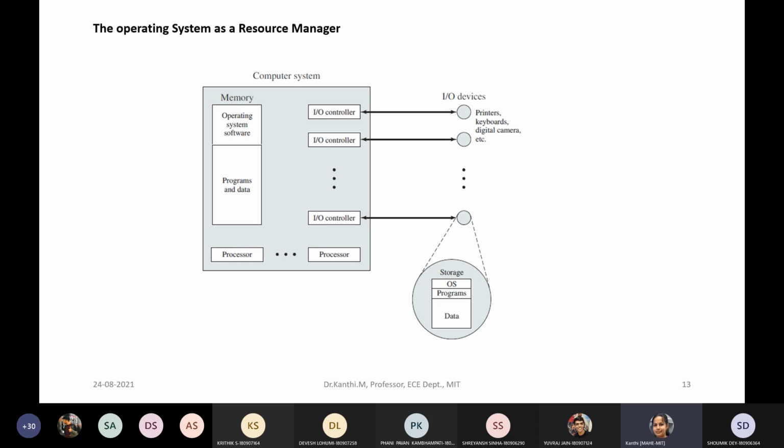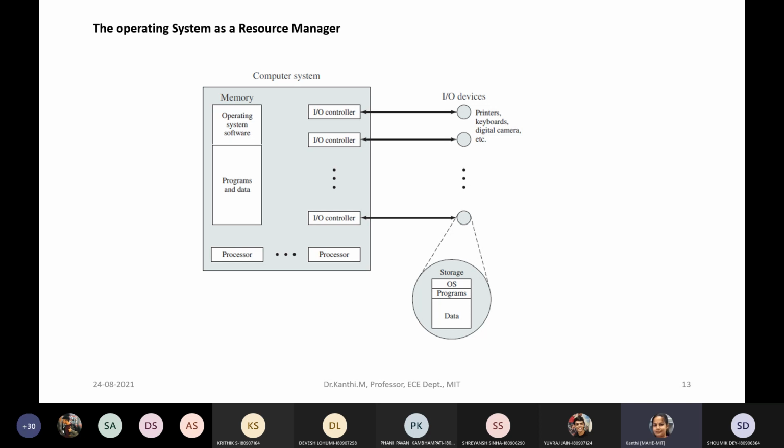If you have a single processor, at a time whatever the program is, it needs to run sequentially. Even though there is a single processor, it gives you a feel that it is running multiple applications, or multiple processing, or multitasking. That is taken care of by the operating system.